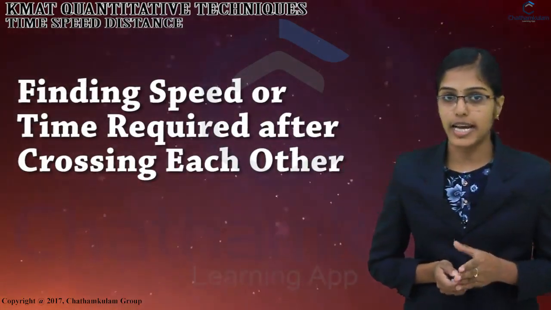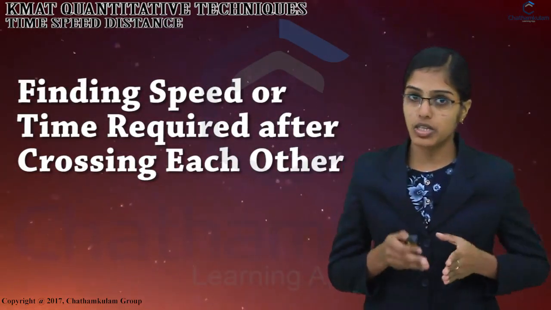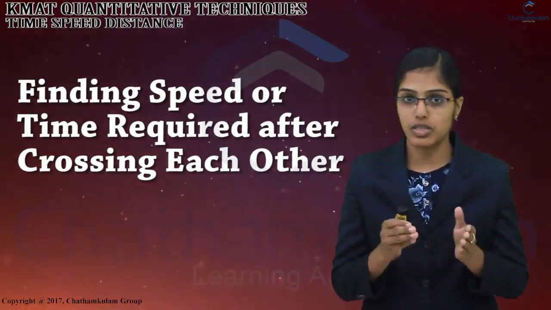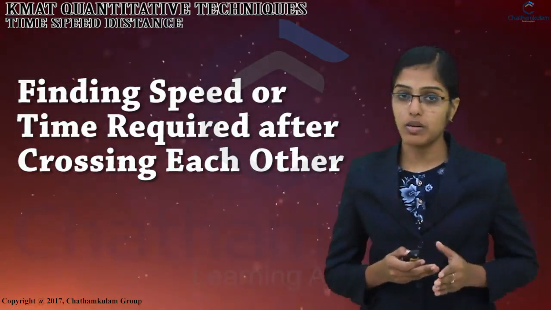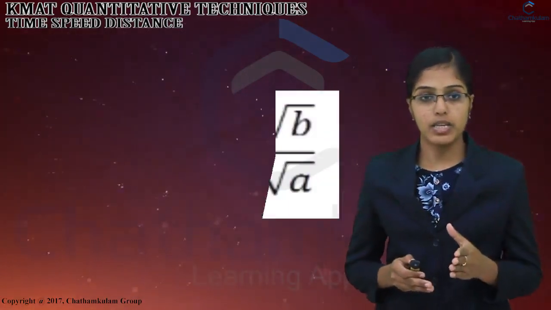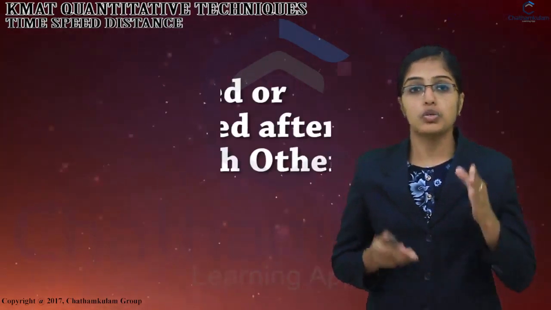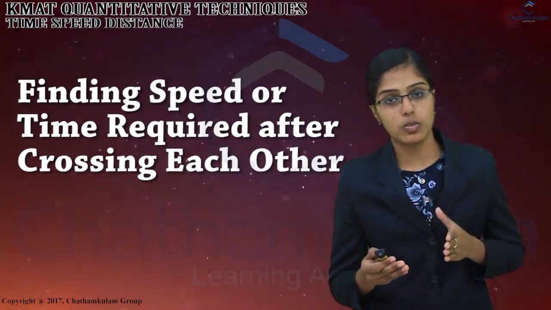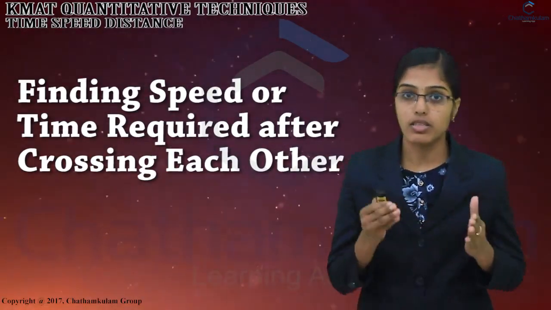Our next topic is finding speed or time required after crossing each other. Here the theorem says that if two persons or trains A and B start their journey at the same time from two points P and Q towards each other, and after crossing each other they take A and B hours in reaching Q and P respectively, then A's speed divided by B's speed is equal to root B divided by root A. Using this relationship you can find out the missing variables, which can be either speed or time. Once these are known, you can easily find the distance.